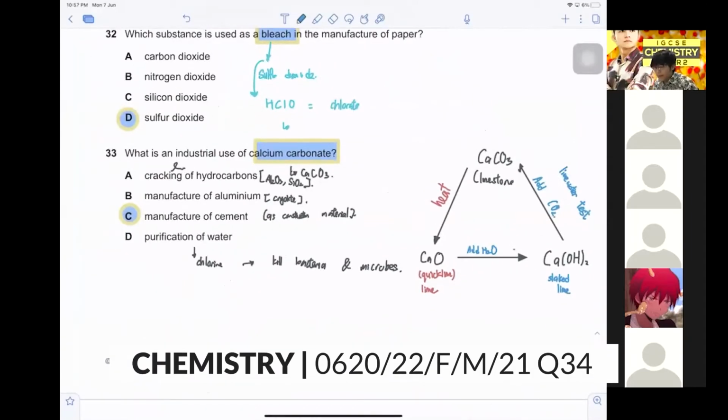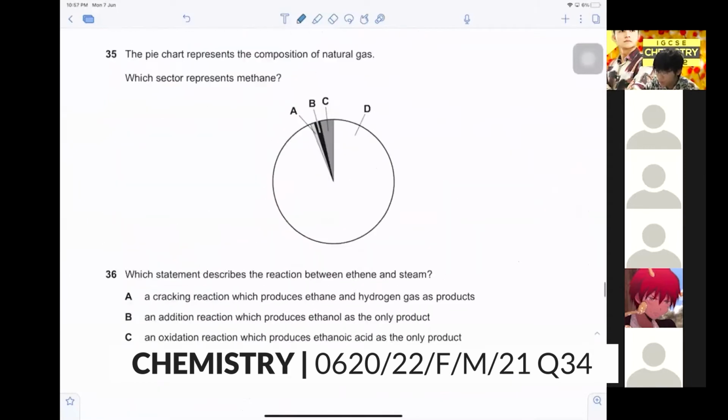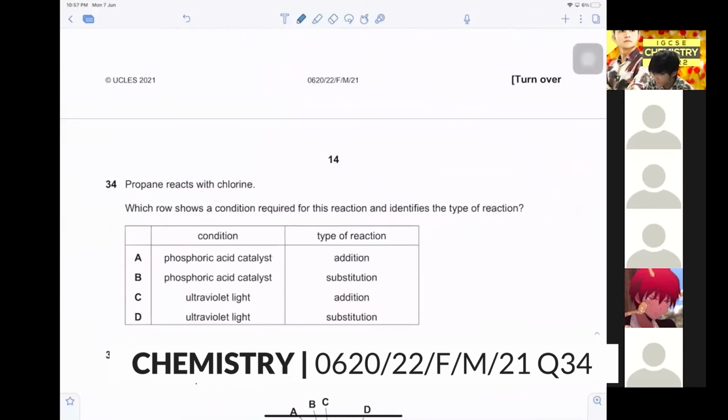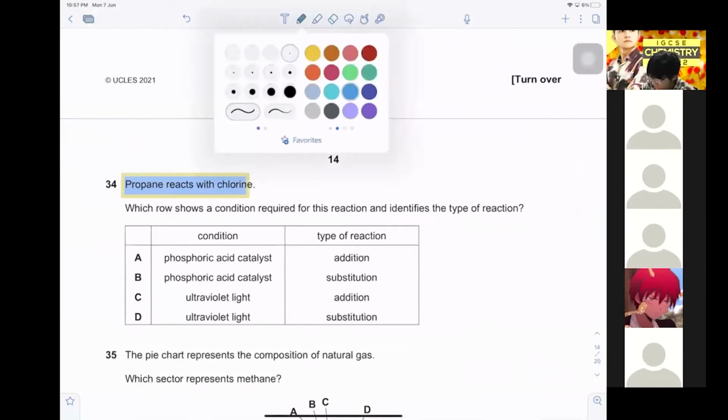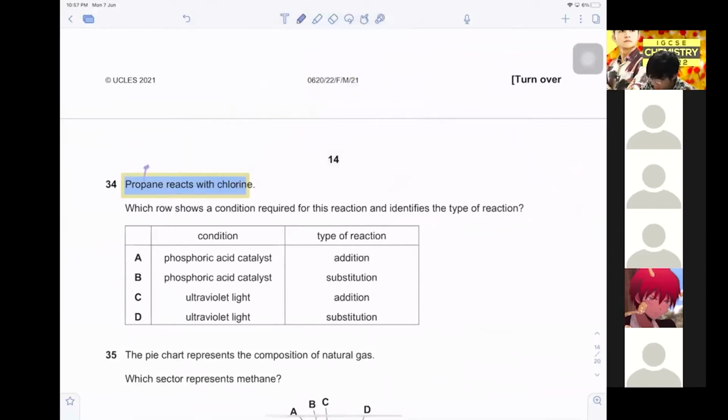Okay, next, propane reacts with chlorine. You know that propane is basically an alkane, right? Alkane plus chlorine must be under the presence of UV light, only then will it react.